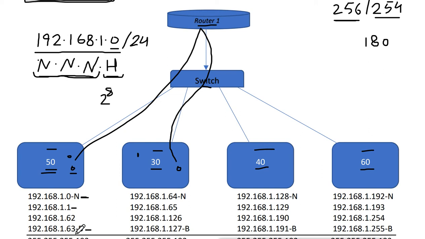So it will be 64 numbers here from this 0 to 63. But this 0, we can't use it for any device. It will be a network address for this subnetwork, and this 63 will be the last address for this subnetwork, and it will be a broadcast address for this subnet. So usable addresses will be from 1 to 62, and all these 50 machines I have, I will assign the IP addresses from this 1 to 62.